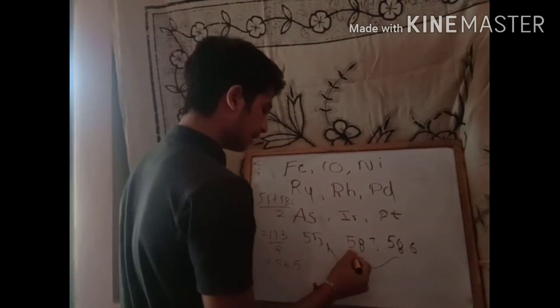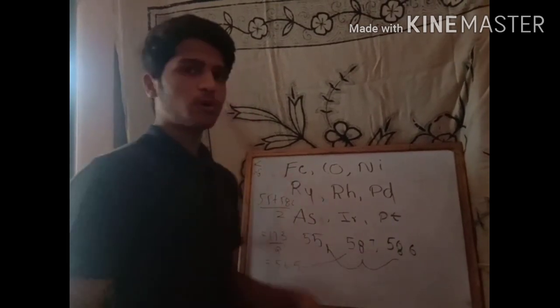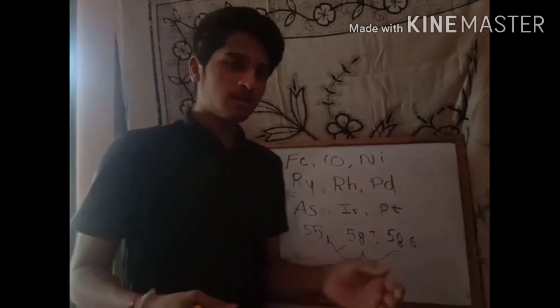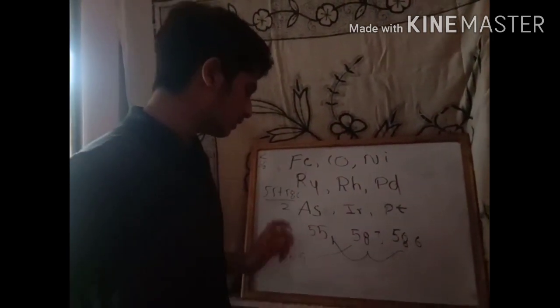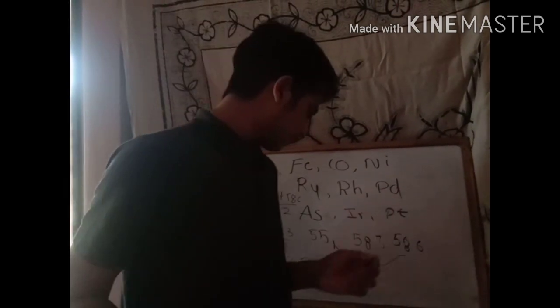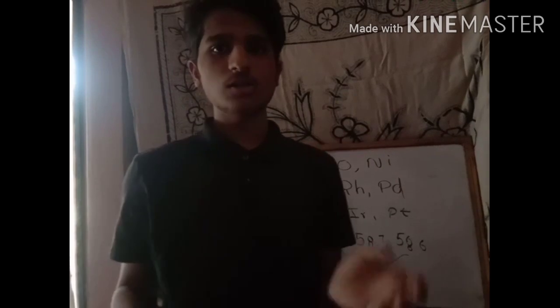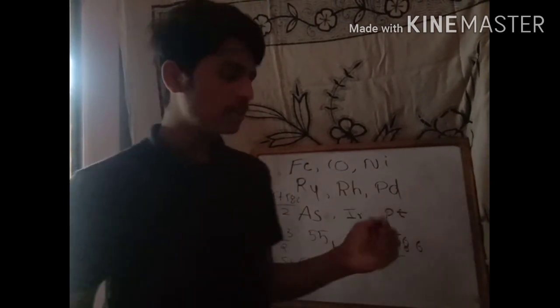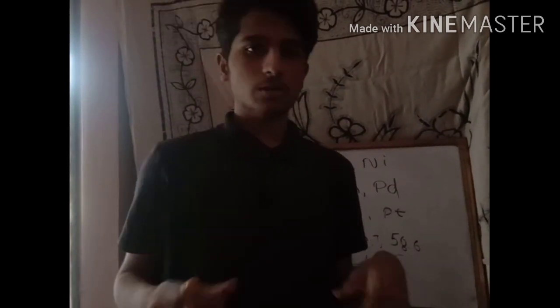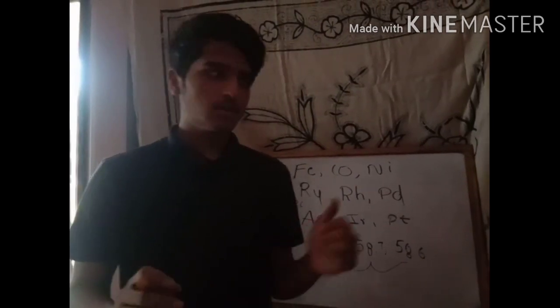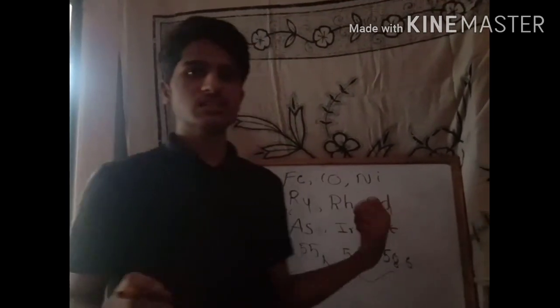It is approximately equal to 58, it is differentiated by 2. So this law is also applicable to these 3 triads, but Döbereiner did not say about these triads.